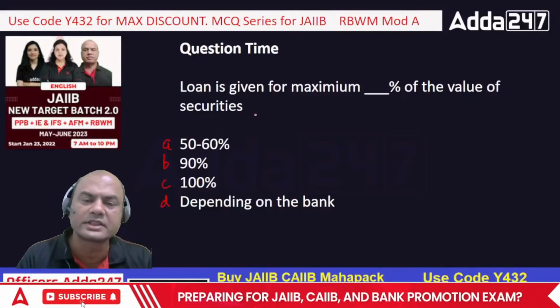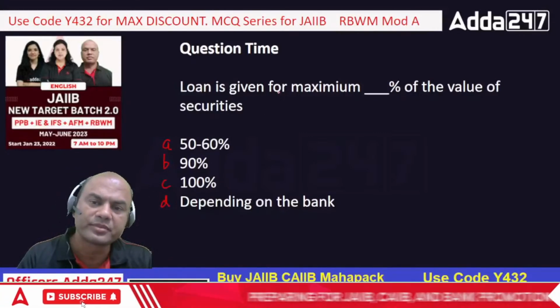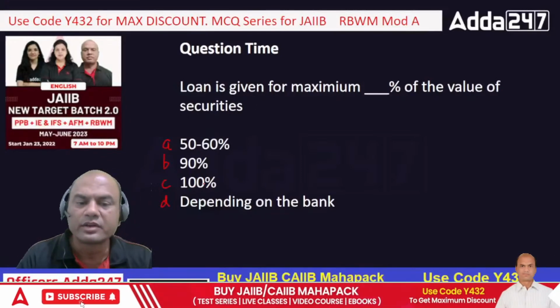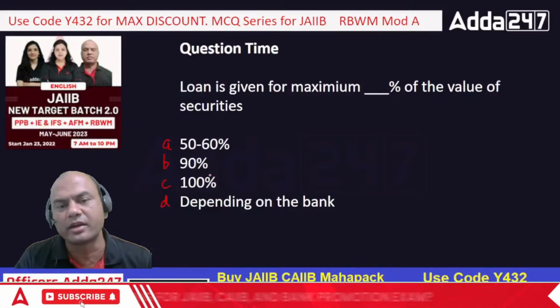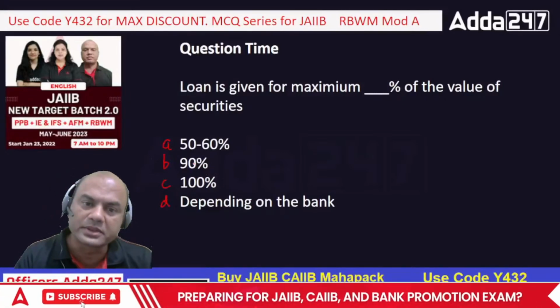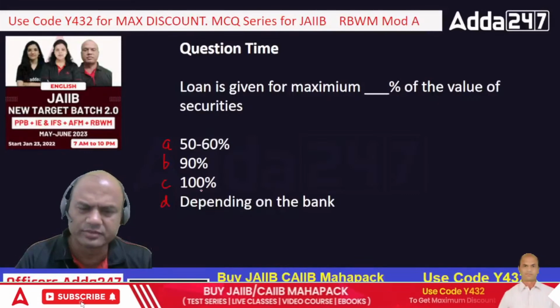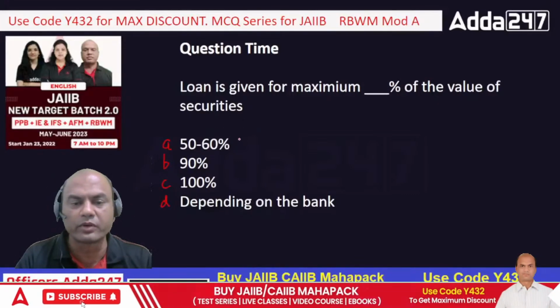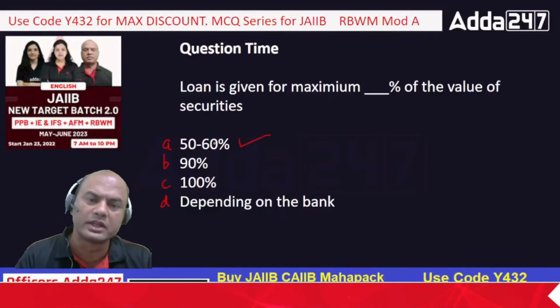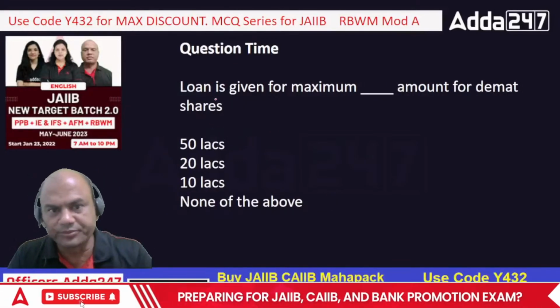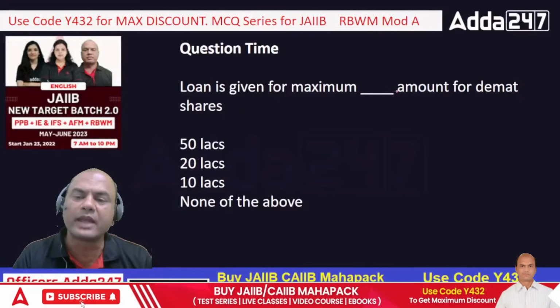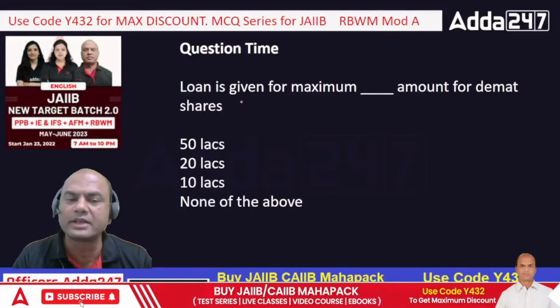Do I give the loan against shares as 100%? Or is it depending on the bank? If any bank wants to give 100%, they'll give 100. Somebody wants to give 200%, they'll give 200. Is it so? No. The point over here is 50 to 60% only. Not beyond that.